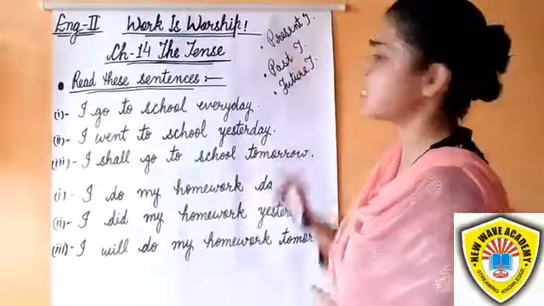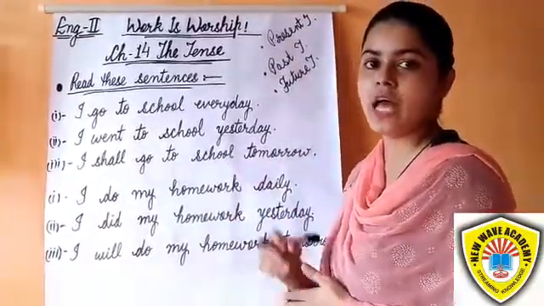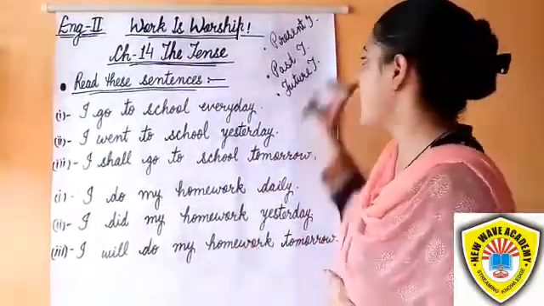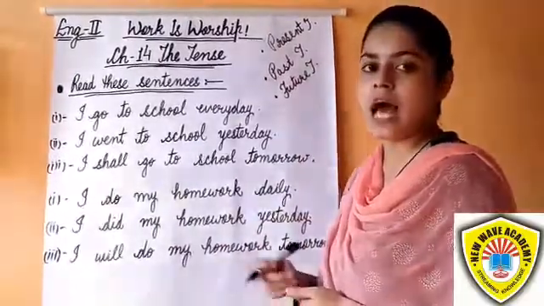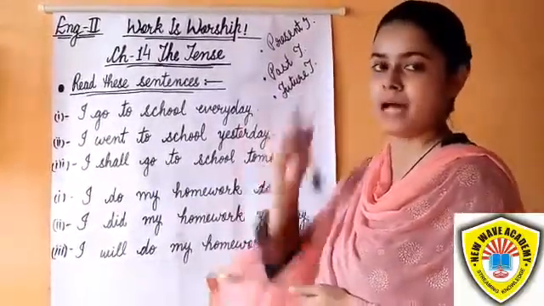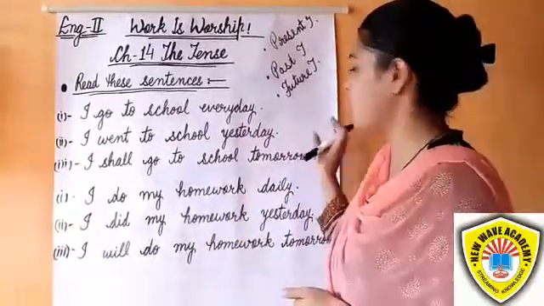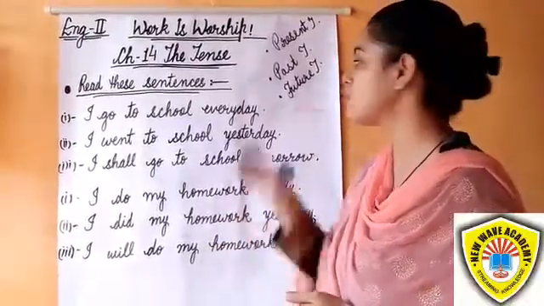Present tense talks about permanent actions and habitual actions. Past tense talks about an action which took place in the past. And future tense talks about an action which will take place in the time to come.